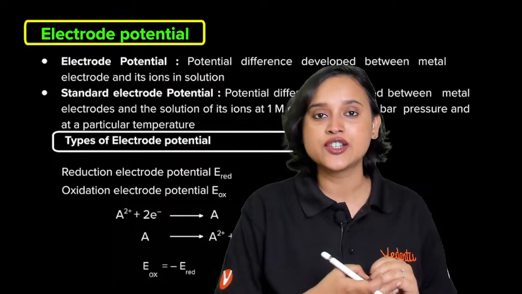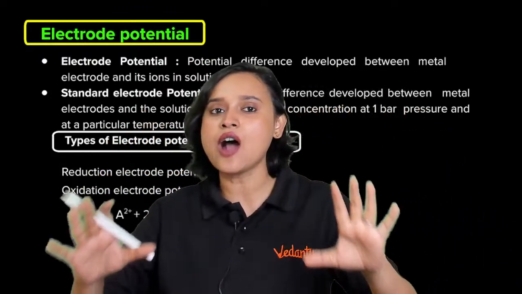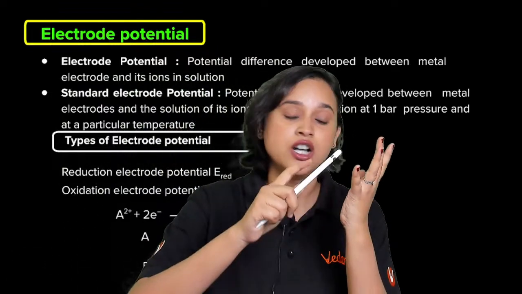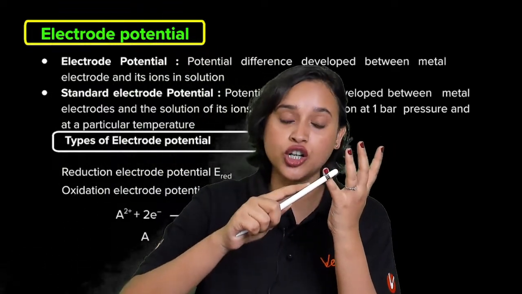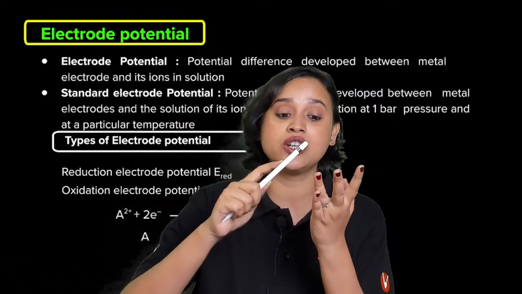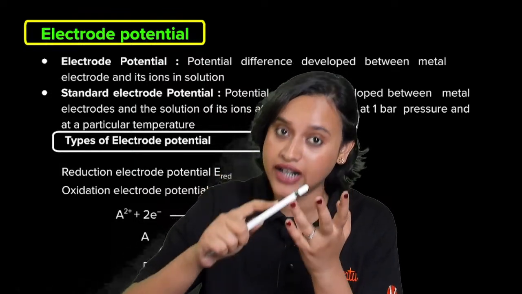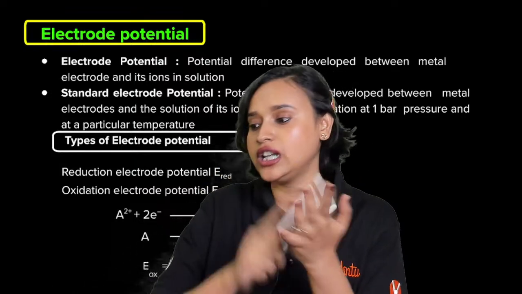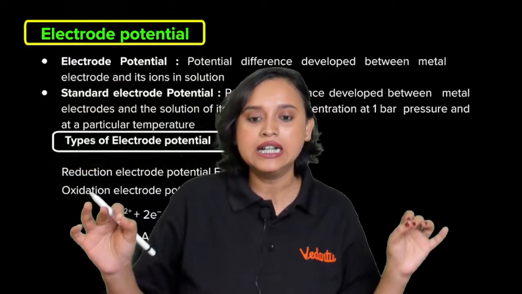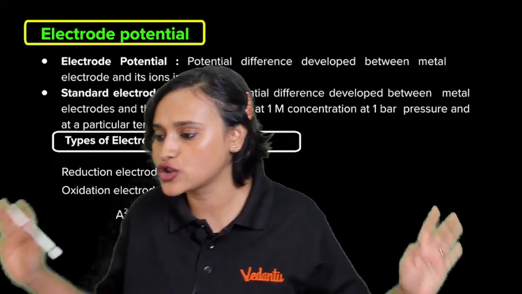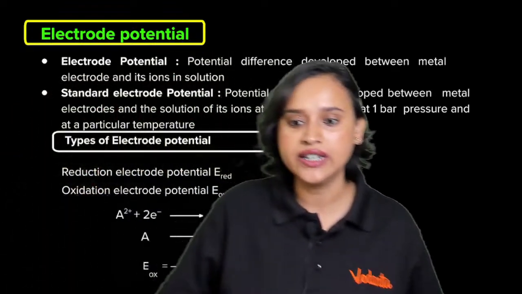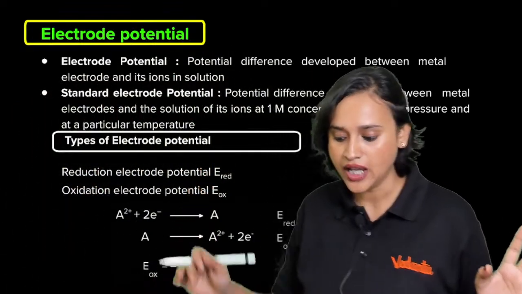Very good. Okay, so guys, just revising quickly. Till now, what are the things that we have completed? We have understood spontaneous and non-spontaneous reaction, Daniel cell, salt bridge, electrode potential, oxidation potential, reduction potential, standard reduction potential, and we are done with the electrochemical series. Till now, everyone, are we done? Is there any doubt whatsoever? Everything is clear, guys?